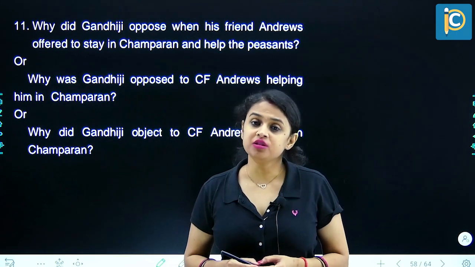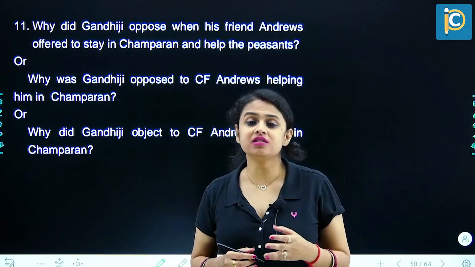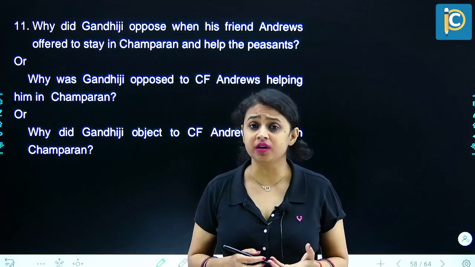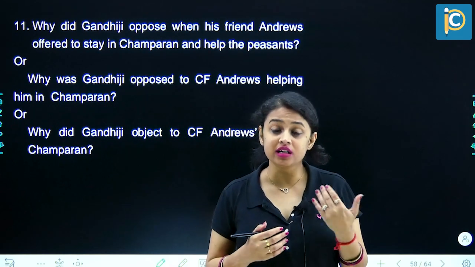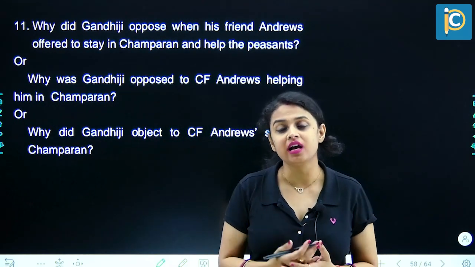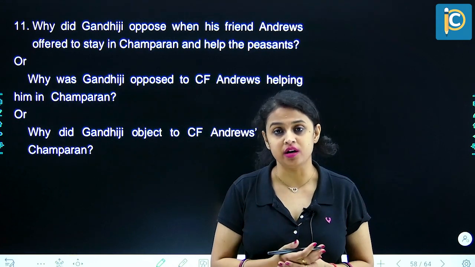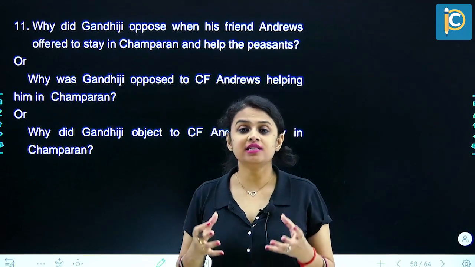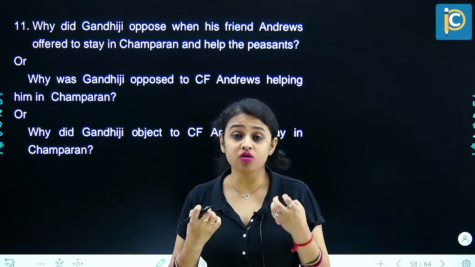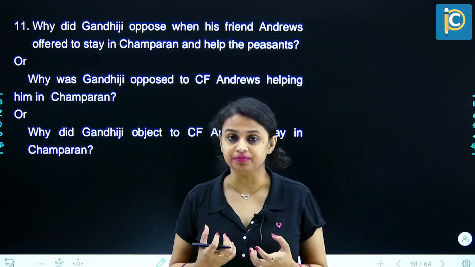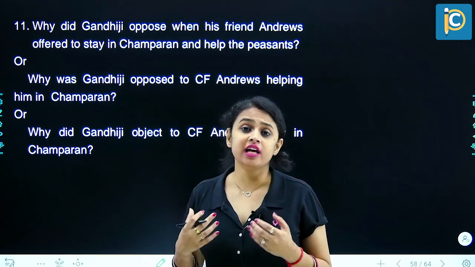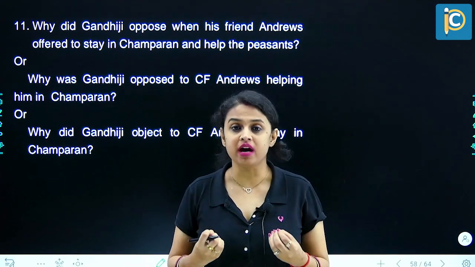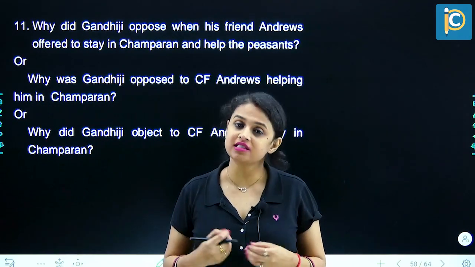Now there, Rajendra Prasad and the other lawyers insisted that Mahatma Gandhi should take help from C.F. Andrews because he was an Englishman. They could take his help in order to win the battle against the authorities in the movement in Champaran. But Mahatma Gandhi was completely opposed to this idea because he said that the cause of our battle is very just and fair, and if we take his help, it will show that we are weak. Everyone must fight their own battles with their own strengths. We should be self-reliant.